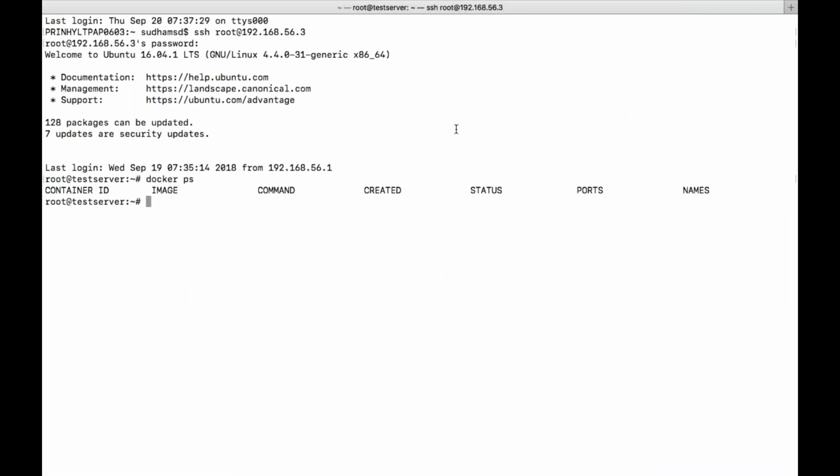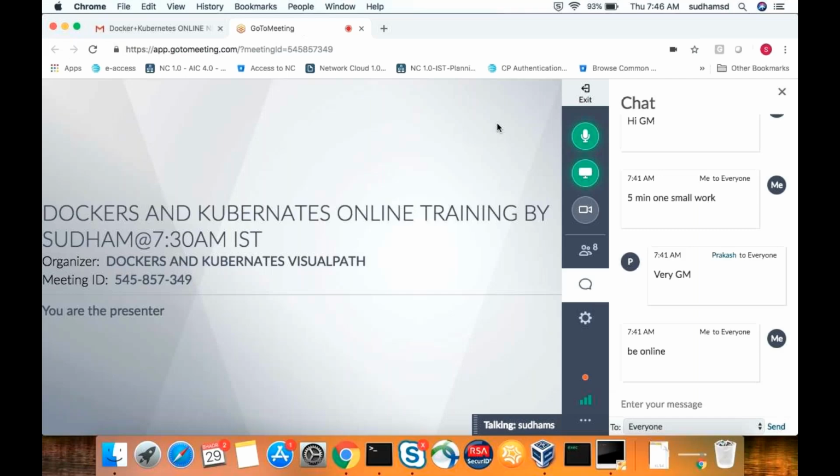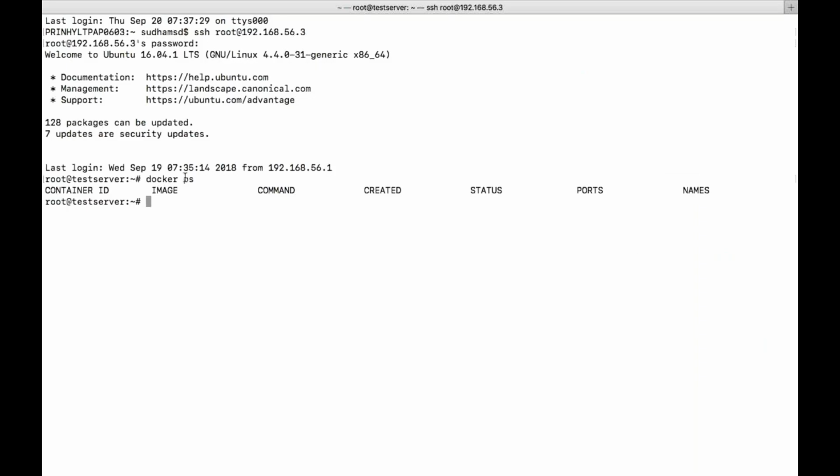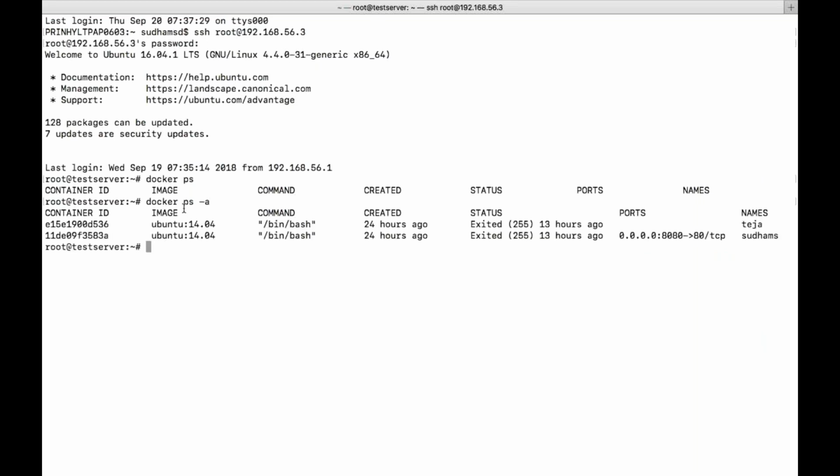I hope you are able to see the screen, right? Yes. Okay. So the docker ps command will show you the running containers. If it is not showing you here, it means that it is stopped. So how will you verify it? docker ps -a. Here I can see that it is stopped. Why is it stopped? Because yesterday I shut down my system. When my base machine is off, how will your containers run? So it is stopped automatically. It will exit.